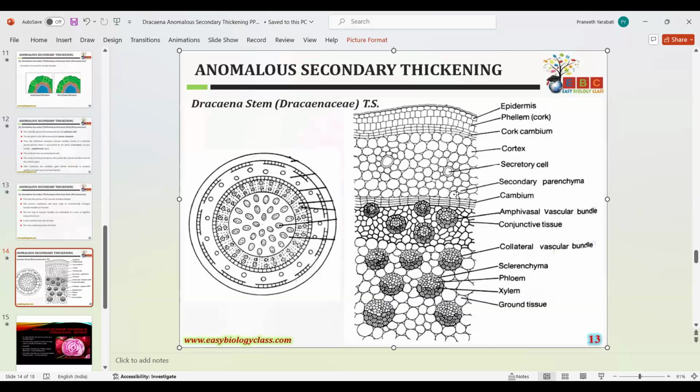Ma'am, then what about the vascular bundles? The vascular bundles are scattered in the cortex region only. These all are the vascular bundles only.